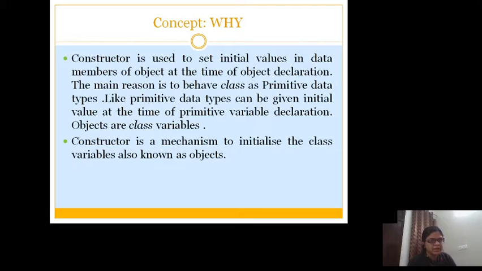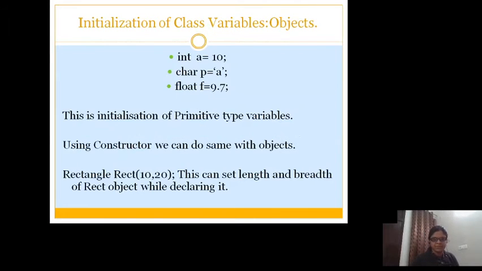The reason is the class should behave like primitive data types. Like primitive data types can be given any initial value at the time of their declaration, the same goes for objects. The constructor will serve the purpose. Objects are also class variables. A constructor is a mechanism to set initial values to the class variables.